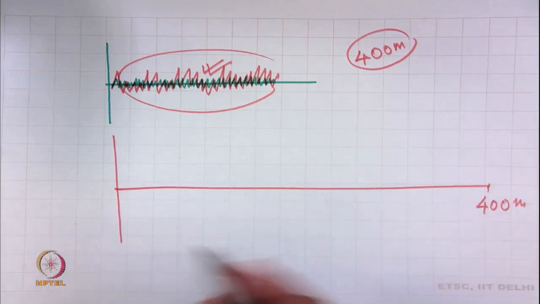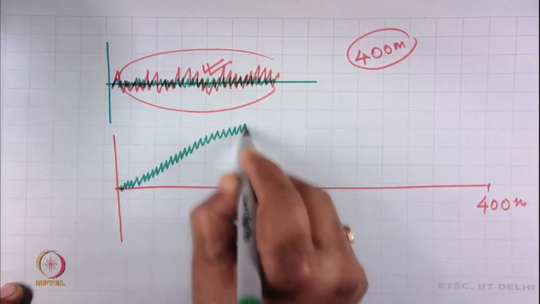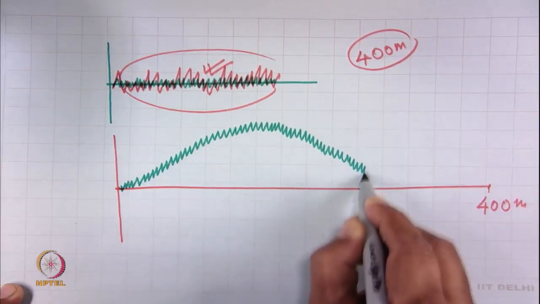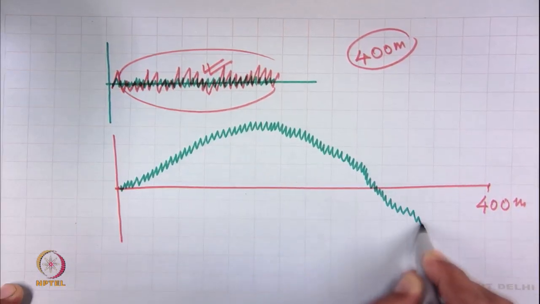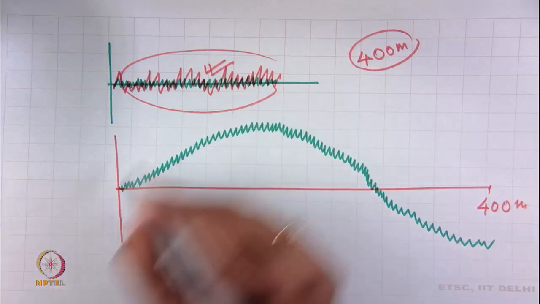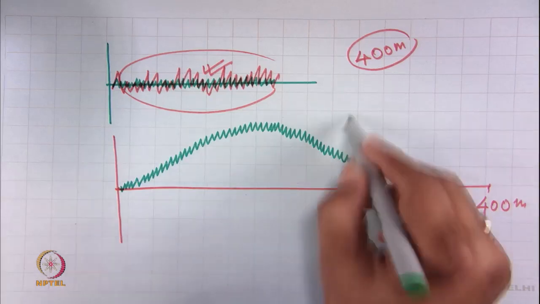Now, if the diagram is like this, and we see it carefully over the total length of the yarn, it will show a very long wavelength, a periodic variation, and this type of periodicity the spectrogram will never show.